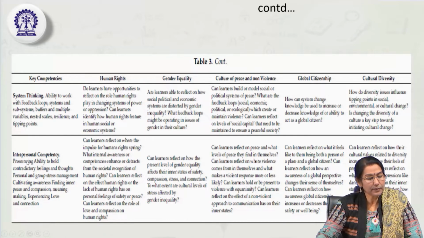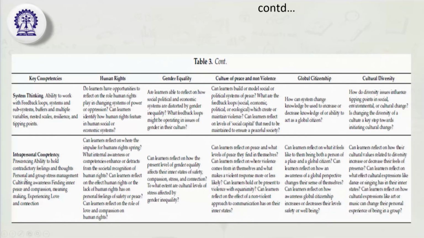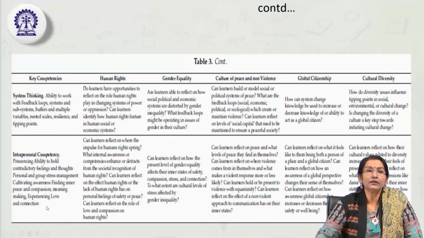Okay. Then intrapersonal competency, that represents our ability to hold contradictory feelings, thoughts, ideas and views within ourselves, within the person, then stress management, then cultivating different kinds of feelings of inner peace, compassion, meaningful life, value orientation, service orientation, experiencing love and compassion, and connecting ourselves with others in the globe, not just our family members and friends, but others as well.